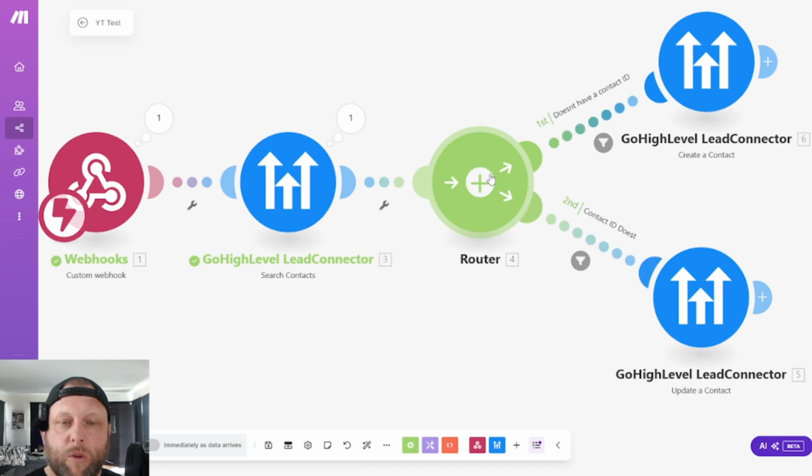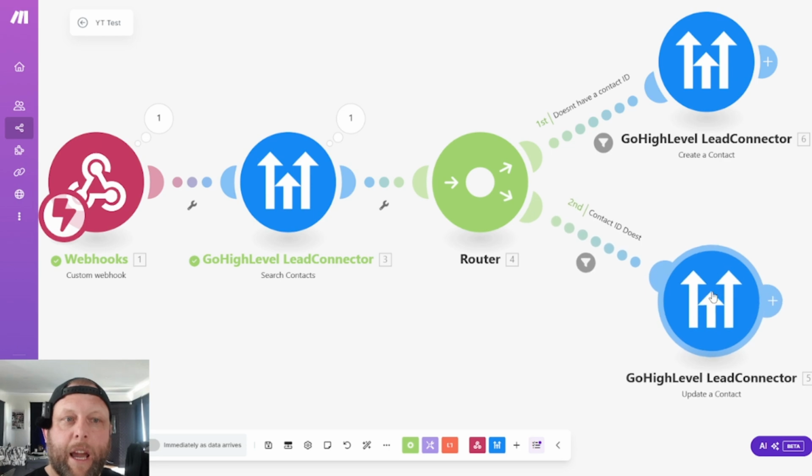A router is going to choose a route depending on the filter. It's going to receive the data and look to see if David exists. If David does not exist, it's going to create David. If David does exist, we're just going to update the tag. And then once a tag gets updated, I'll show you how to build a high level automation.